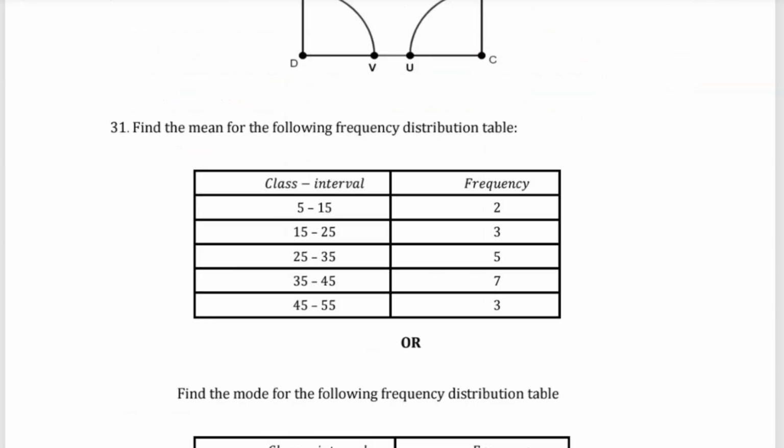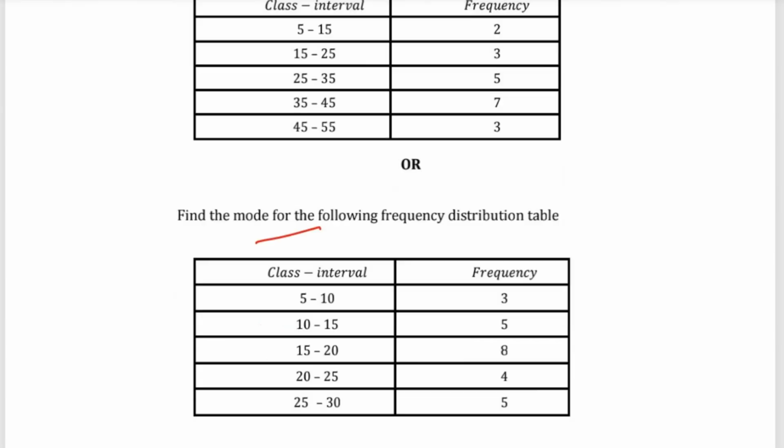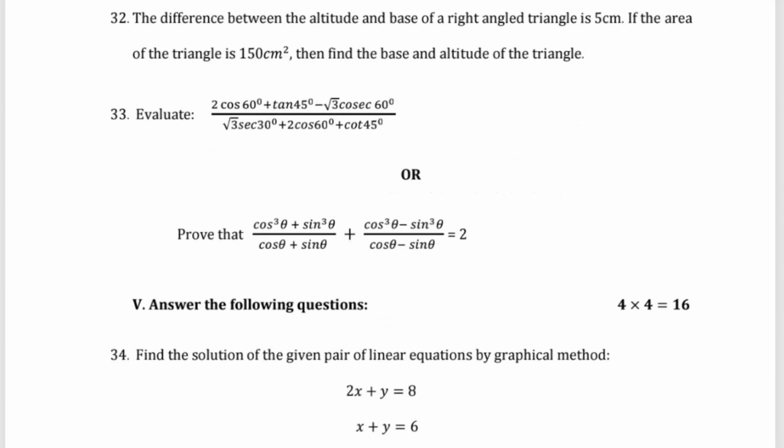Then you have question number 31. Find the mean for the given frequency distribution table, or you can find the mode for the following frequency distribution table. Then moving on with question number 32.